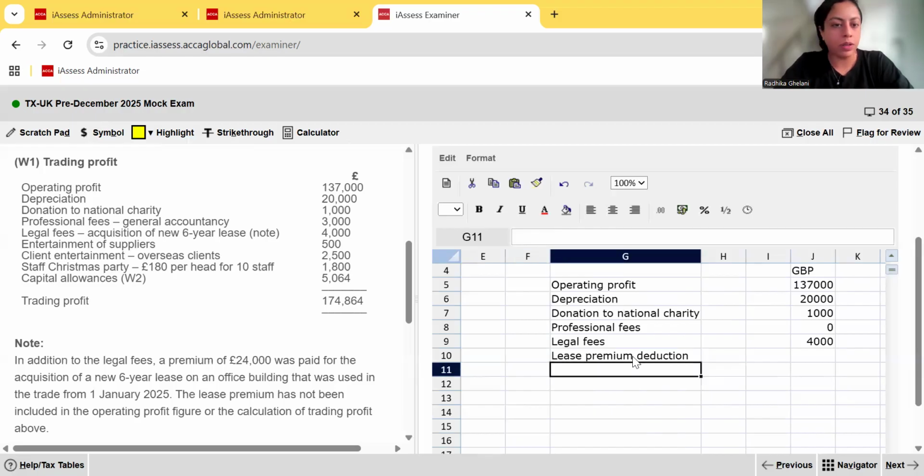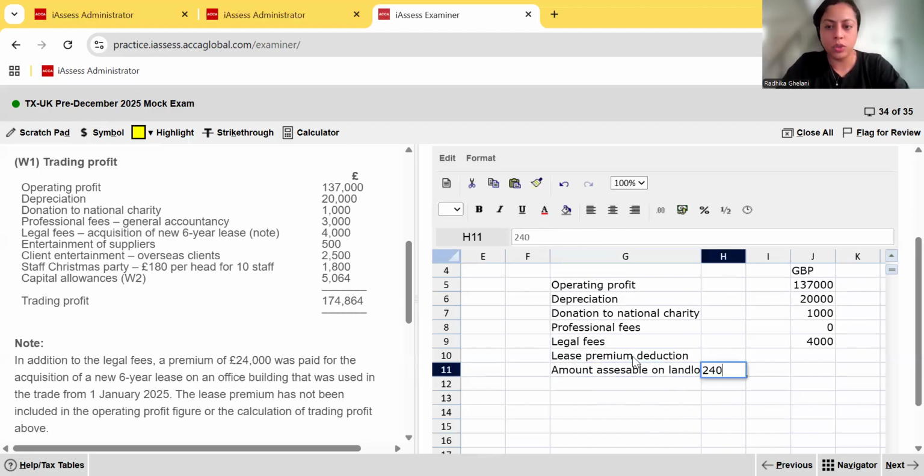How much is it? Remember, the formula is that we get the amount assessable on the landlord and then divide it by the useful life of the lease. And obviously, we need to consider the months, okay? So first of all, how much is the amount assessable on the landlord? The formula is the lease amount, 24,000, minus 24,000 times 2% times n minus 1. N is the useful life of the lease, so 6 minus 1.